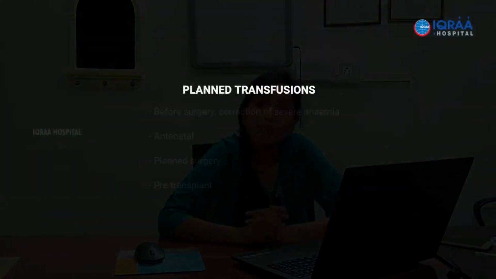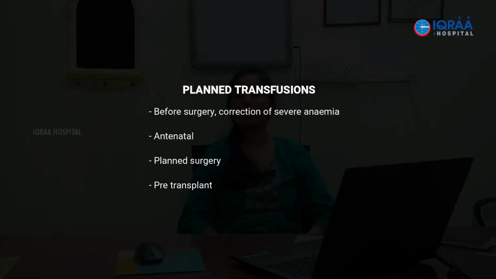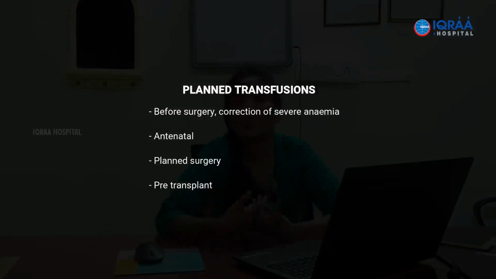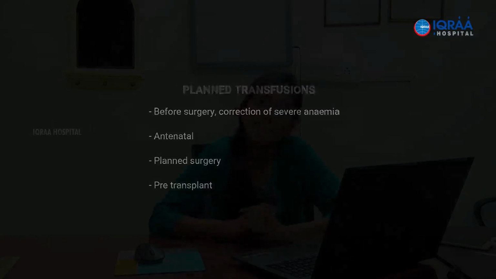What are planned transfusions and what do we need to do as far as planned transfusions are concerned? There is a huge confusion as far as transfusion request and ordering is concerned. Many a time we get requests where it is mentioned that it is an emergency, but even after the cross match is done, for hours together the report itself is not collected. So I do not know how to categorize that as an emergency.